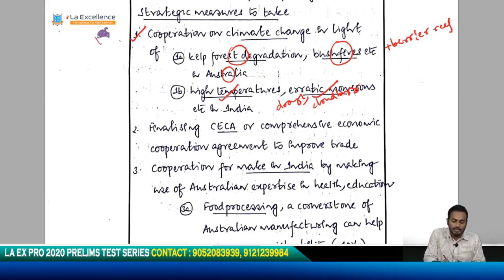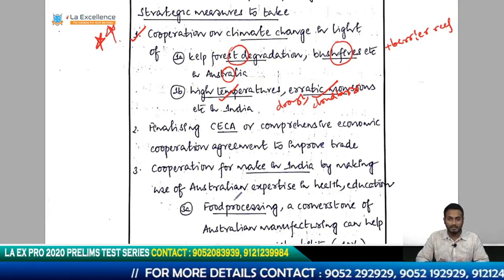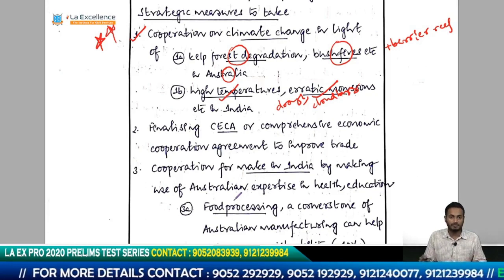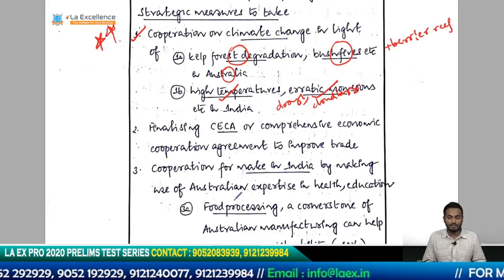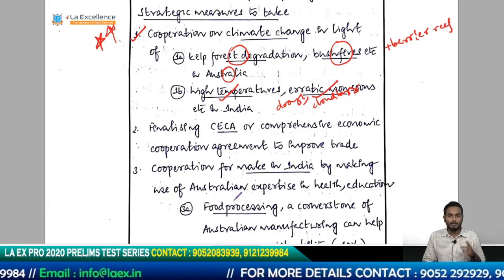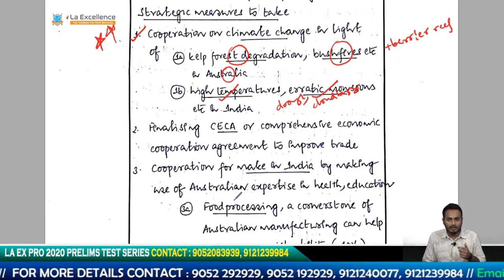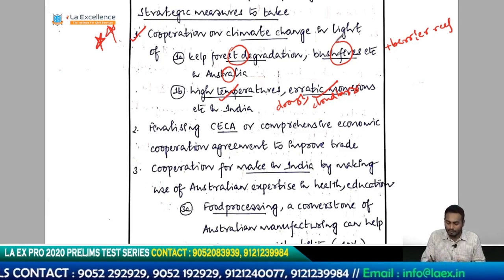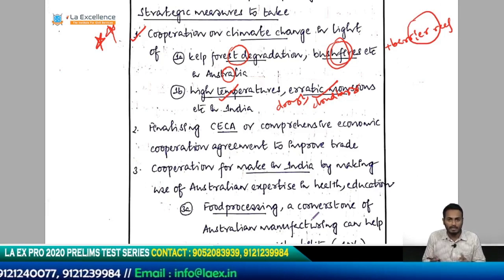In fact, this question has been framed based on this particular topic, because there was an article which was talking about the bushfires in Australia. Around 15 million hectares of land in Australia has been subjected to bushfires, and then there were lots of animal loss, wildlife degradation, and so on. Because of all these things, the question of climate change has come up, because world over there has been an emerging consensus which is telling that the kelp forest degradation and the bushfires and the barrier reef degradation in Australia is mostly because of climate change.